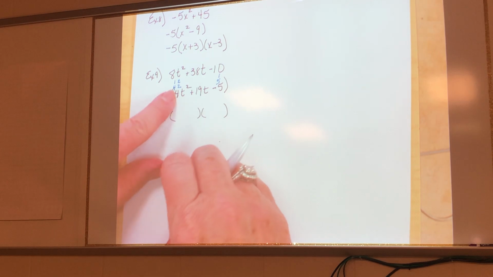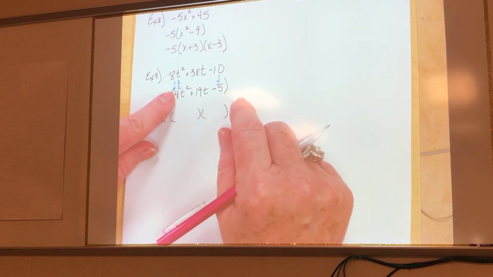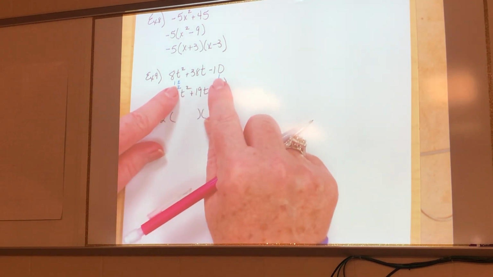So now I'm going to start with 1 and 4. Does that mean, because that's a 19, that the 1 and the 4 are going to work? No, it just means that's a good place for me to start. Now remember yesterday I told you how I did it in my head. So I'm going to show you again how I did it in my head. I'm going to pretend like the 2 and the 2 are not there. I'm going to go straight across.